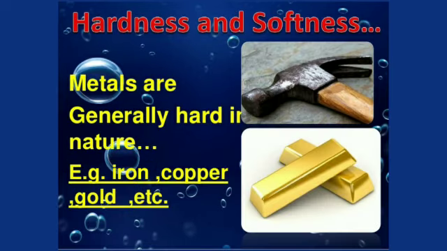Next property of the metal is hardness. We know that all metals are hard, but their hardness varies from metal to metal. For example, if we want to cut an iron sheet with a scissor, it is very difficult to cut it. But when we want to cut an aluminum sheet with a scissor, we cut it easily. So this shows that aluminum is less hard than iron. This shows that metals are very hard, but some are not as hard as others.